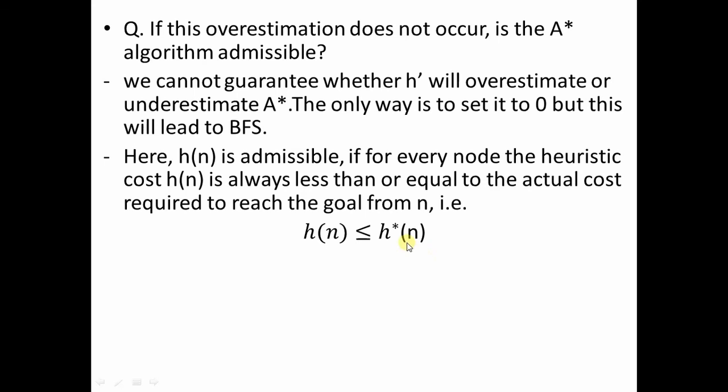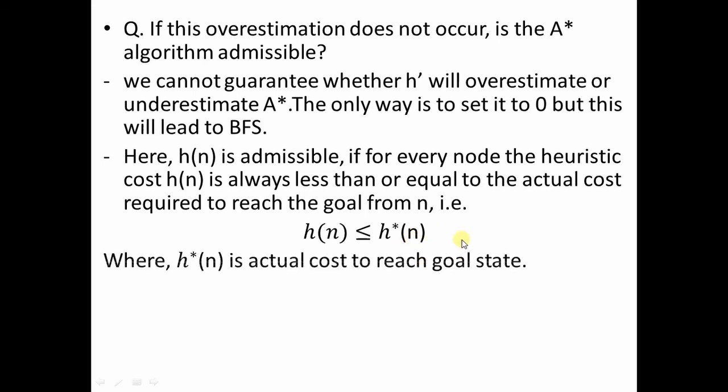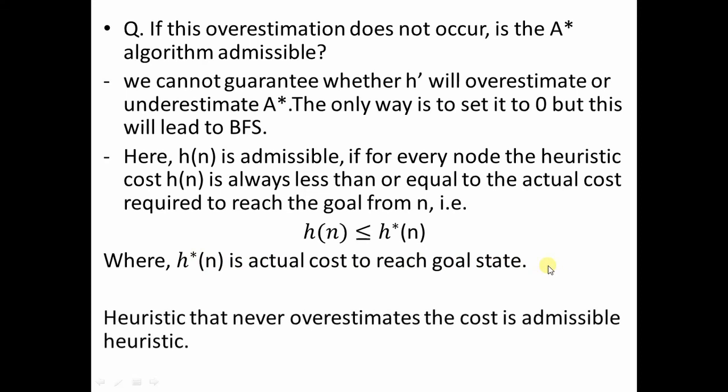It should not be overestimated. It can be underestimated or it can be equal to the actual cost. So what is h star of n? H star of n is the actual cost to reach the goal state. A heuristic that never overestimates the cost is an admissible heuristic.